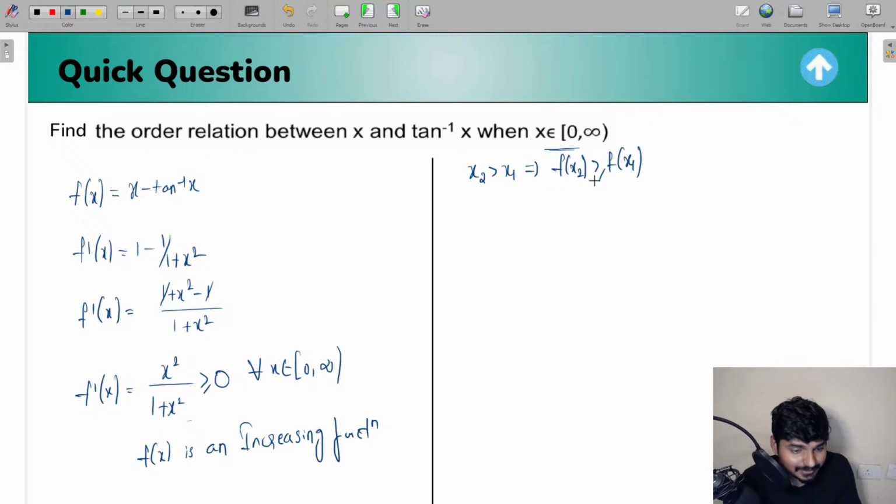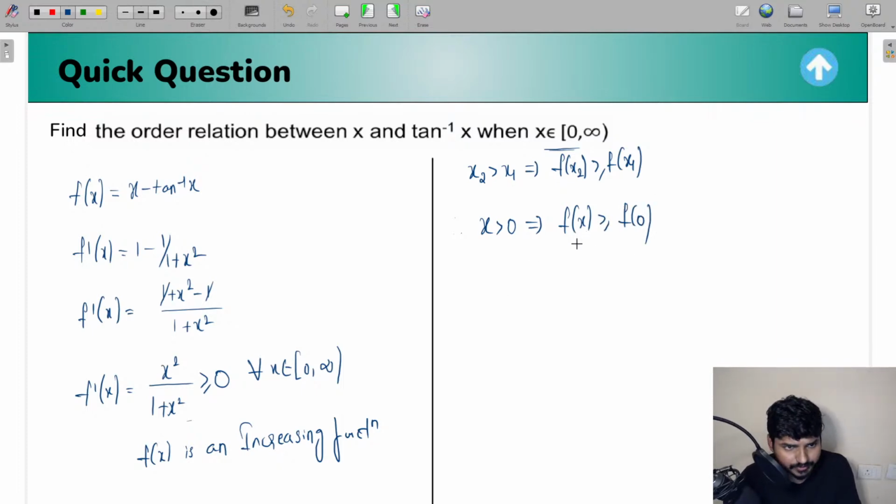For any two values x2 greater than x1 in the given interval, f of x2 will be greater than or equal to f of x1. So according to that, I can write that when x is greater than 0, f of x is greater than or equal to f of 0.